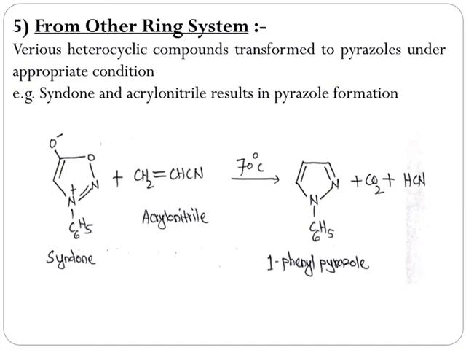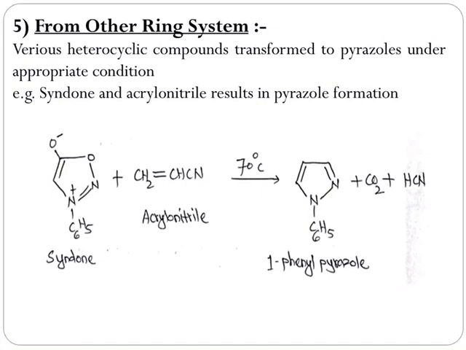Pyrazoles can be synthesized from other ring systems also. Various heterocyclic compounds transformed to pyrazoles under appropriate conditions. We can take one example. 3-phenyl sydnone is heated at 70 degrees Celsius with acrylonitrile to give 1-phenyl pyrazole with the evolution of carbon dioxide gas.